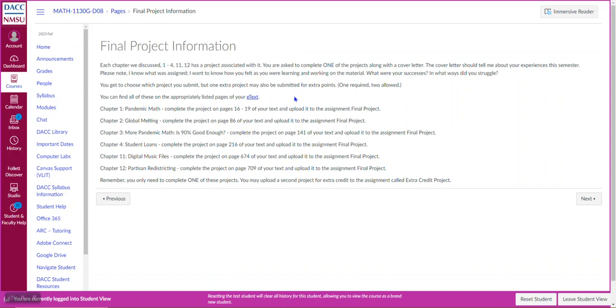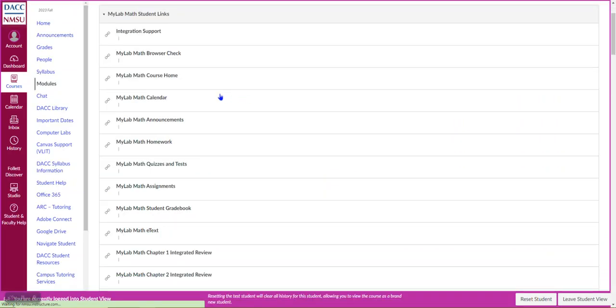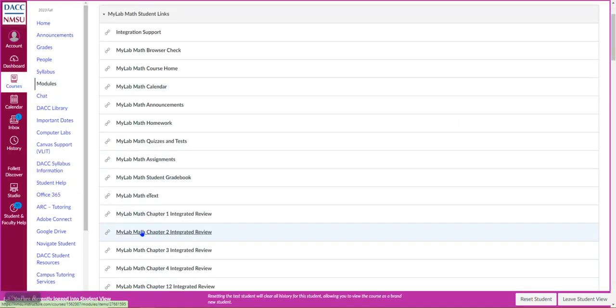And then you choose a project, okay, from any chapter. You can find all of these on the appropriately listed pages of your e-text. I just put this in today. But let's see. Student loans. Gross. Digital music files on page 674. So we'll go to the e-text. And it's right here.